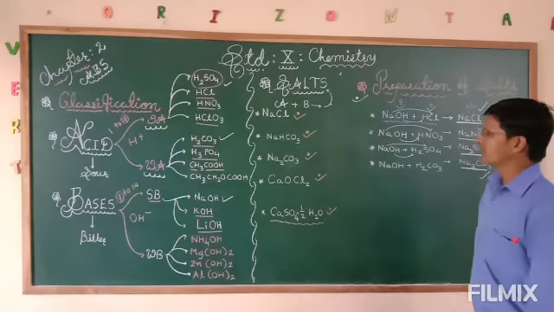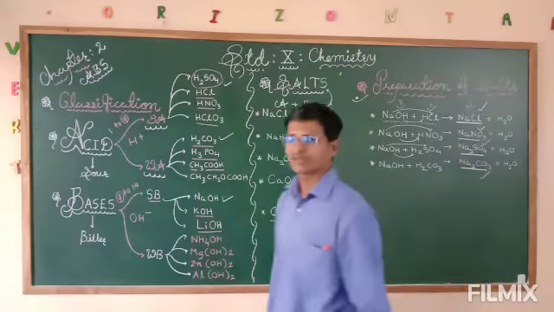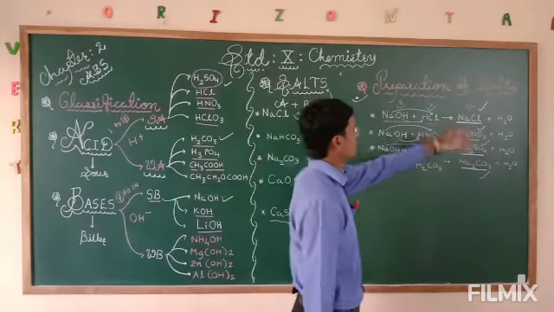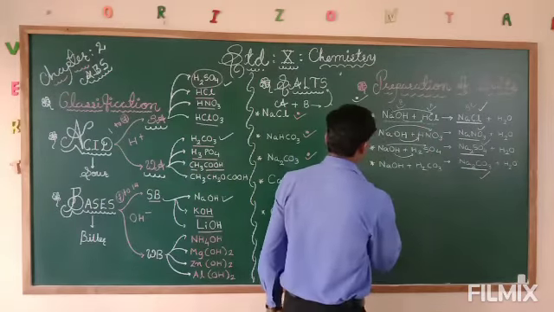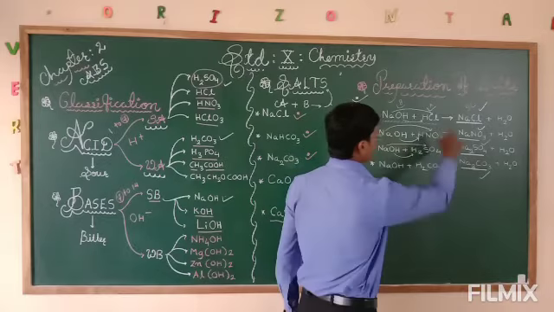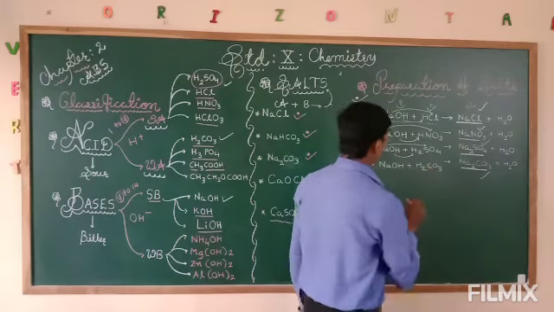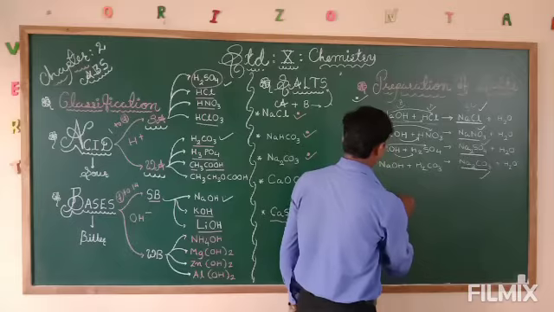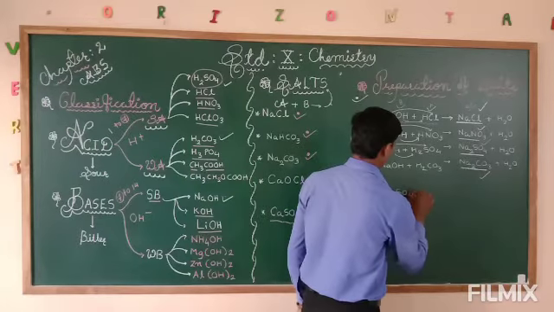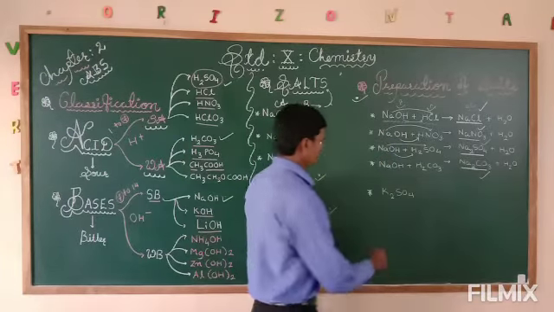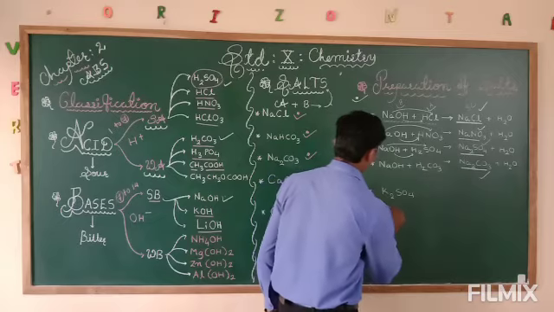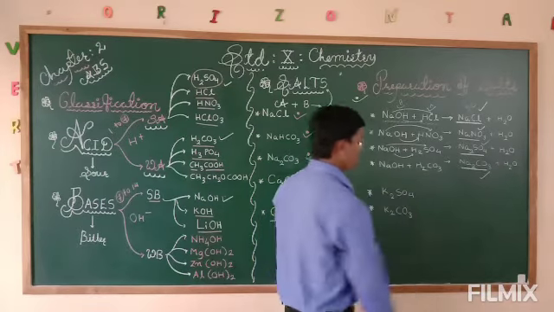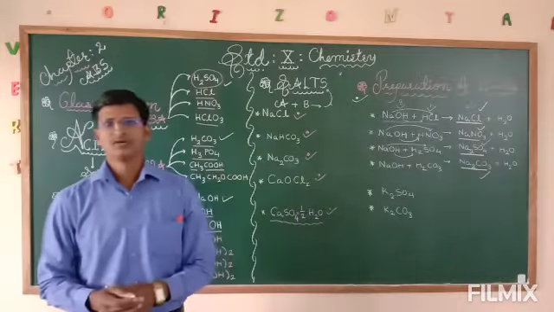So this is about the salt, and different salt names are given in the textbook. Here not only these four, we can include many. Suppose we have NaCl, sodium chloride, first one. Then K2SO4, potassium sulfate. Then K2CO3, potassium carbonate. Okay, like this many salts can be formed.